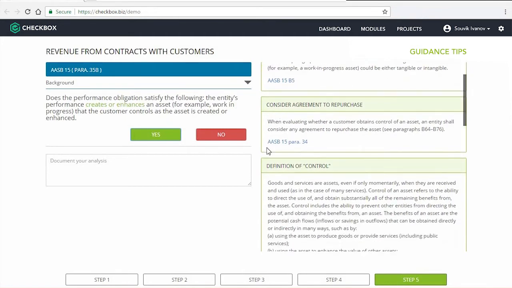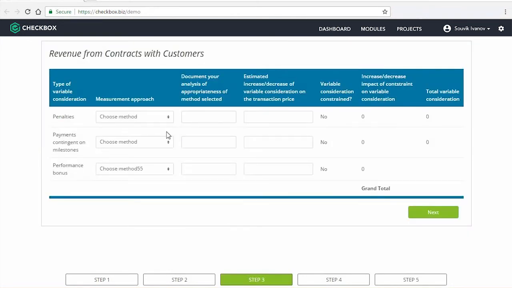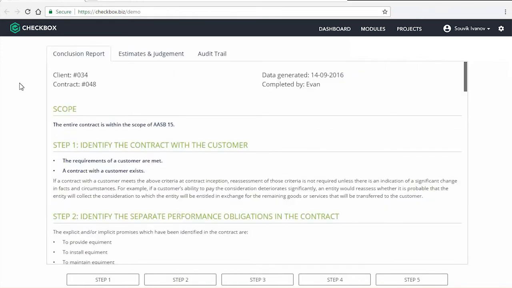So it's really about guiding you through the regulation in a logical, digestible manner, whilst equipping you with all the information you need on the one page to reach an outcome. There are more complex elements like the table shown here, which has auto-populated fields from previous questions, drop-downs, open fields, and numerical inputs with calculation capability. And after a few more questions like this, we end up at the final documents. It's that easy to use.